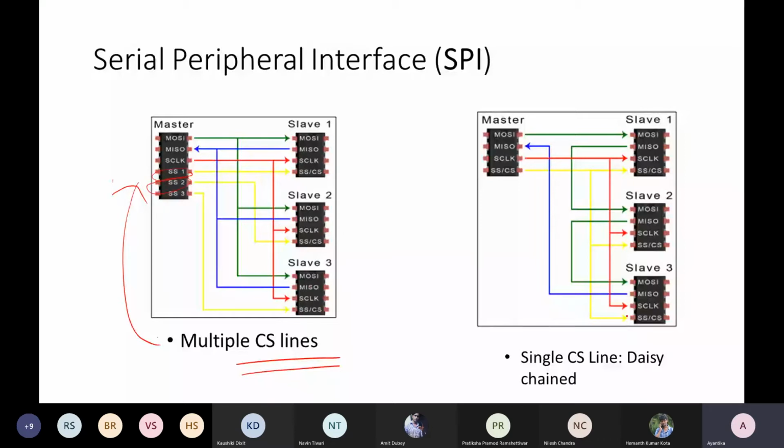An improvement over this chip selection handling is that here you need 3 ports for chip selection. But the same advantage, multiple slave selection, can be achieved with only a single chip select line, where all these slaves are connected with the daisy chain method.